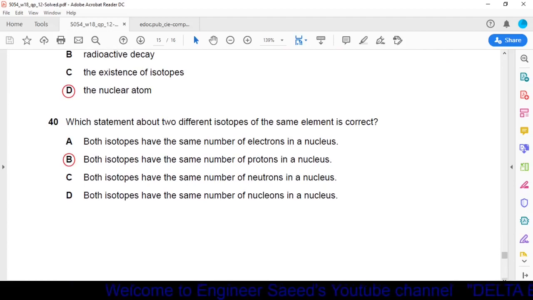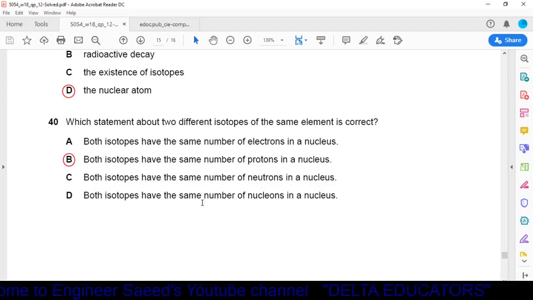Question number 40. Which statement about two different isotopes of the same element is correct? Option A. Both isotopes have the same number of electrons in the nucleus. No. Option B. Both isotopes have the same number of protons in the nucleus. Yes, it is the basic definition of isotopes that there should be the same number of protons but a different number of neutrons. So option B is the correct one.